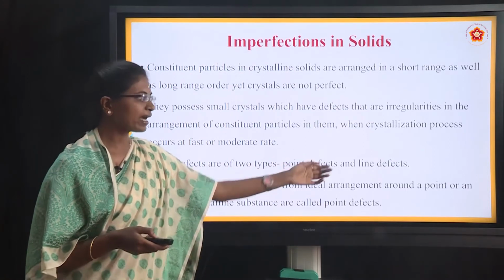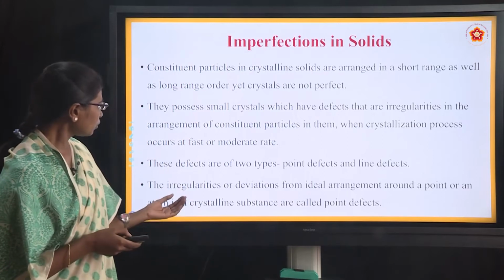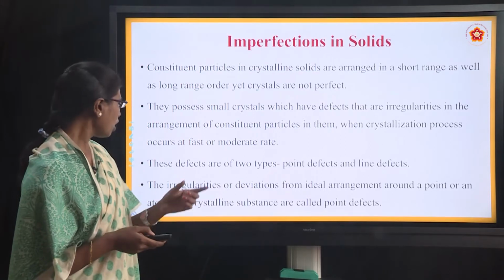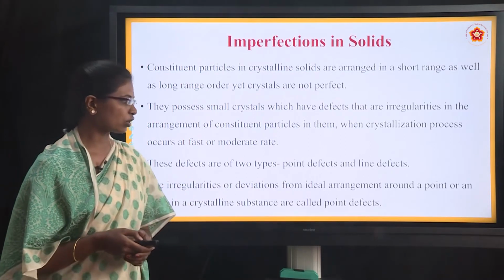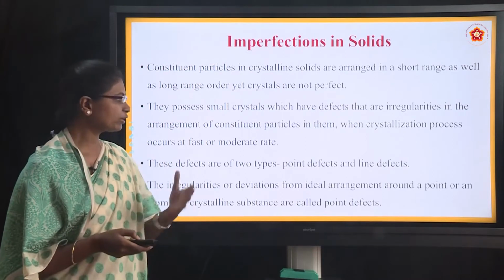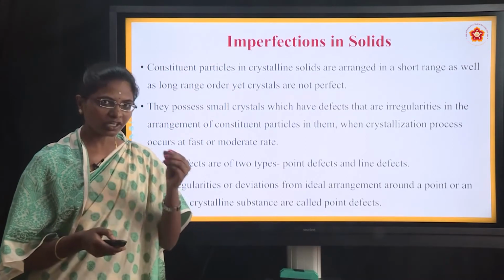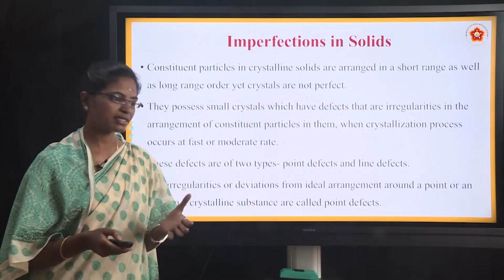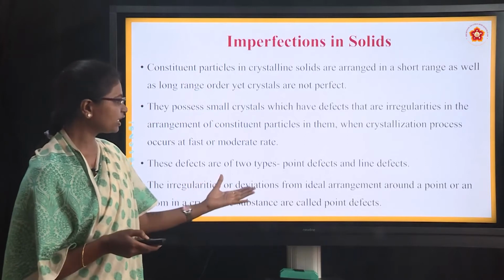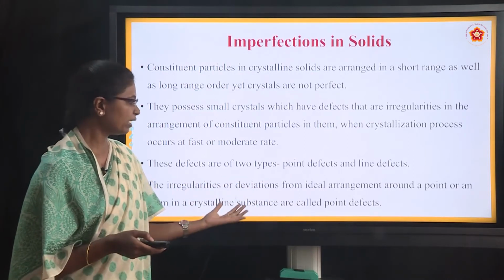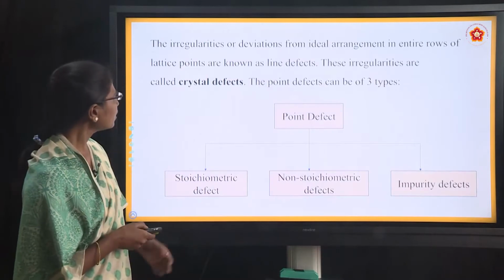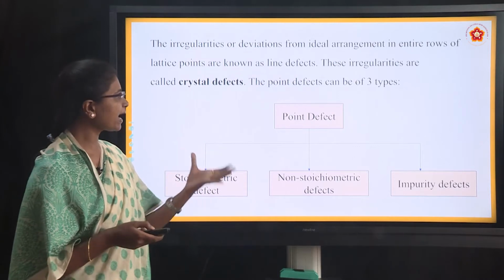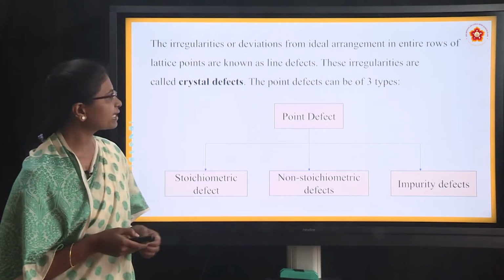One is point defects and another is line defects. The irregularities or deviations from the ideal arrangement around a point or an atom in a crystalline substance are called point defects. If the deviation happens in the point defects and line defects, that is the imperfection. The irregularities or deviations from the ideal arrangement in entire rows of the lattice points are known as line defects.